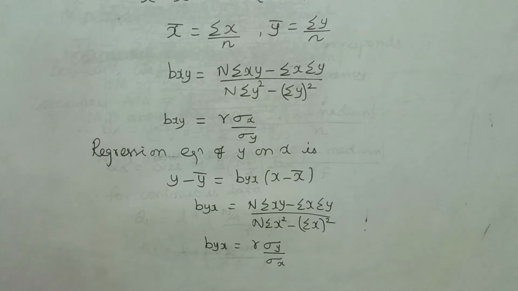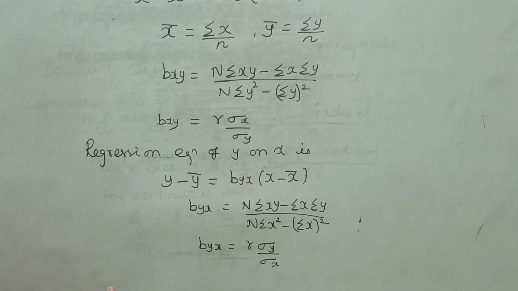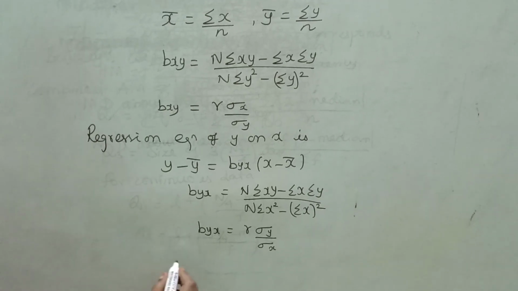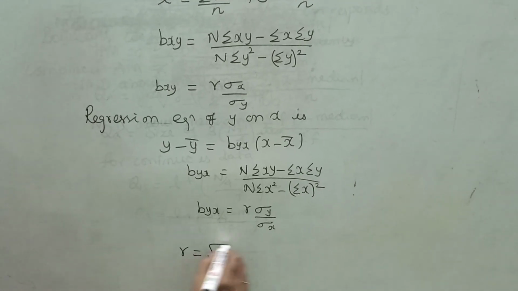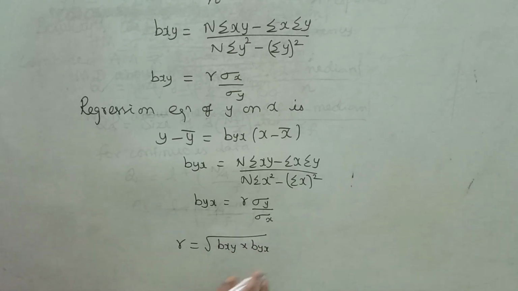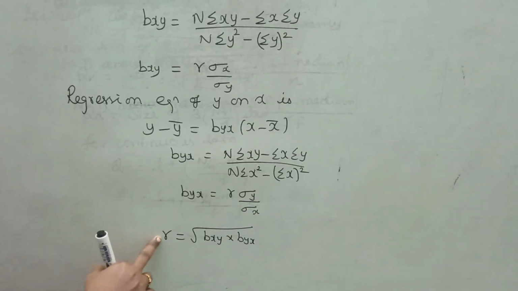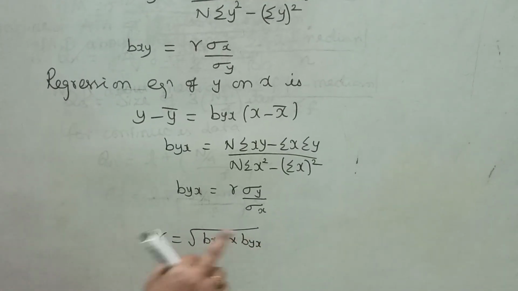Next one, relation between correlation coefficient and regression coefficient is r is equal to square root of bxy into byx. That is, correlation coefficient is the geometric mean of the regression coefficients.